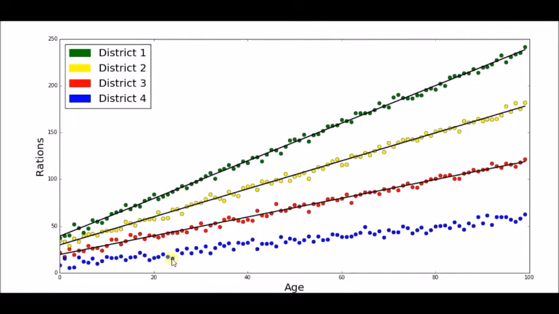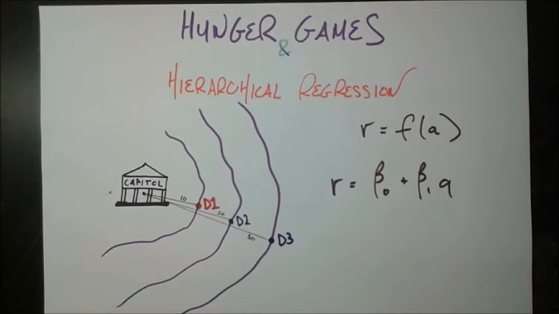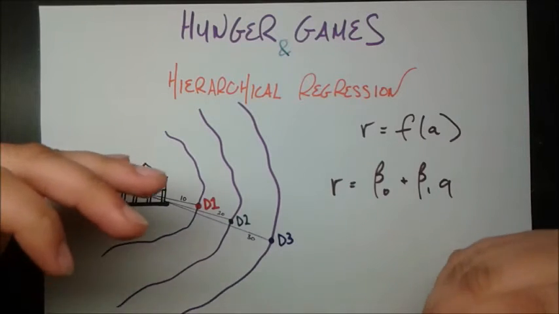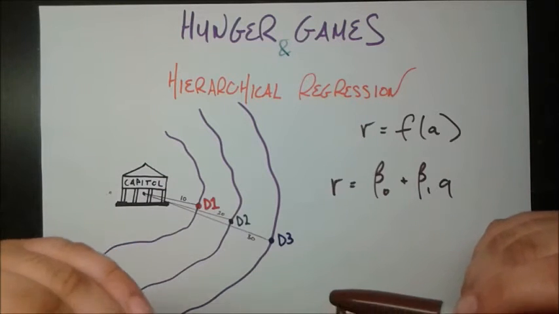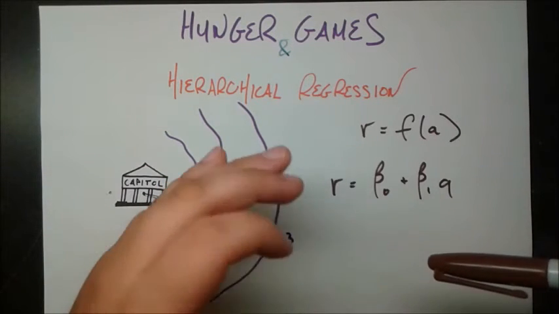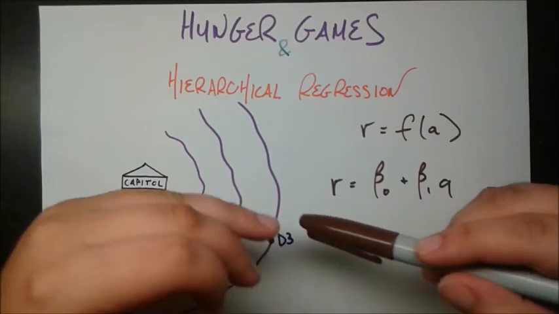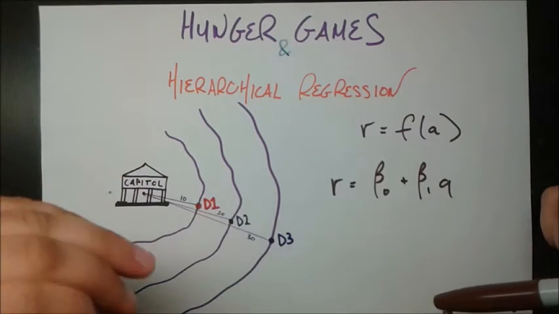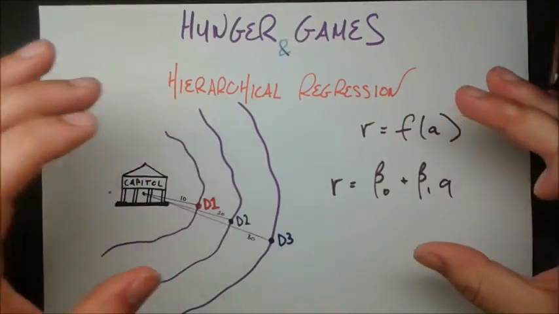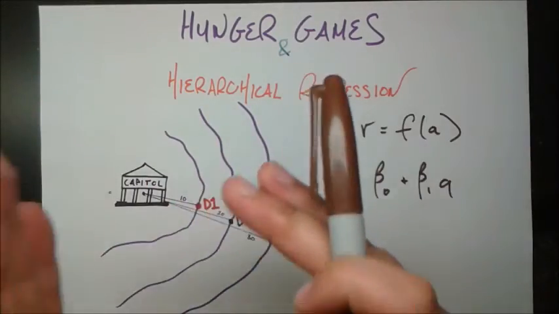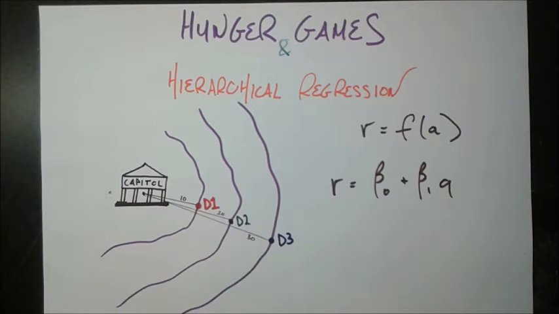We could just do the same thing and fit a line to it, but maybe we want a more general model, where given the data about District 1, 2, and 3, we can already find the line for District 4. We see now that we have a need for a higher level regression. We don't want to have to introduce a whole new regression every time we add a new district. And for anyone who's watched the Hunger Games movies or read the books, there are quite a few more districts after this. So we want a more general model, something that works together rather than having one model for each separate district. Let's go ahead and see how we can do that.